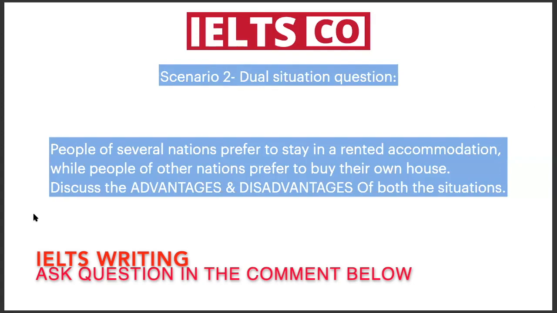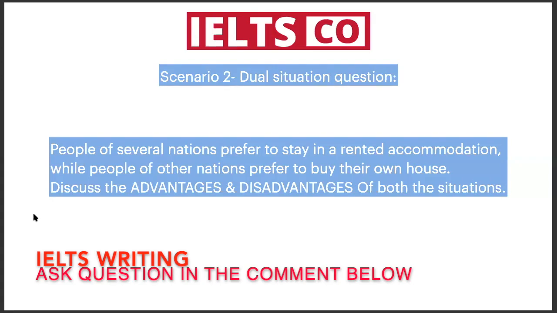Okay. We have to write the advantages and disadvantages of renting an accommodation and staying in an own house. We are allowed to write only two body paragraphs. We have to fit everything in these two body paragraphs itself. Now we know that we have to write one advantage of staying in a rented accommodation, one advantage of staying in an own house, and the disadvantages of each.